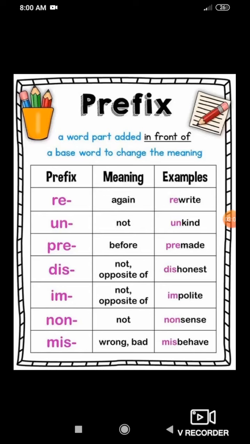Mis. Now the meaning of mis is wrong or bad. So misbehavior. Mis means what? Misbehavior. Behavior is a word. If I add the prefix, it becomes misbehavior. It completely changed the meaning of the word. Also, it forms a new word. So, dear students, I hope you have understood the concept of prefixes. How to add prefixes? When to add a prefix? Before the word, in front of a base word, to change the meaning of the word. Now, let's proceed towards the suffixes.